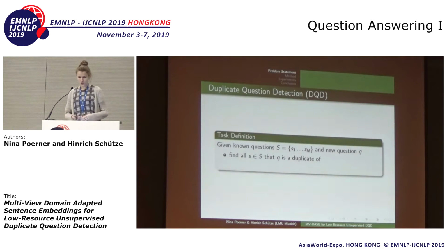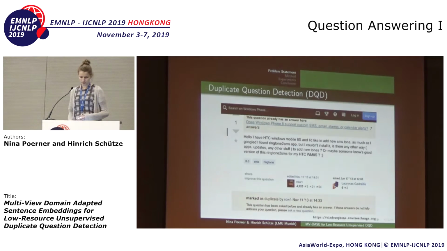So the task of duplicate question detection has already been defined by my colleague Andreas down here. We assume that we have a set of known questions S and a new incoming question Q, and we want to find all members of S that Q is a duplicate of. And by duplicate, we normally mean something like being semantically equivalent or almost equivalent. And there is a relaxed version of this task, which is what most shared tasks and data sets are actually based on, where instead of classifying S, we simply have to rank it by the probability of Q being a duplicate.